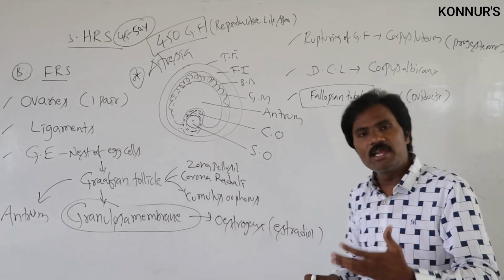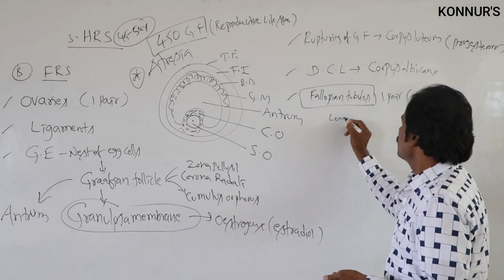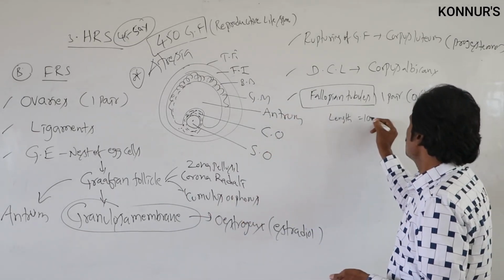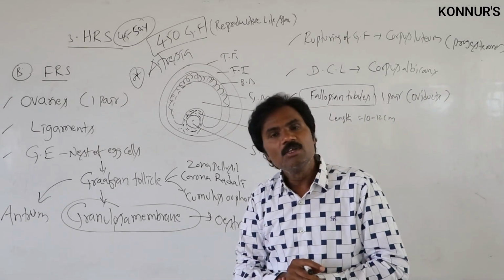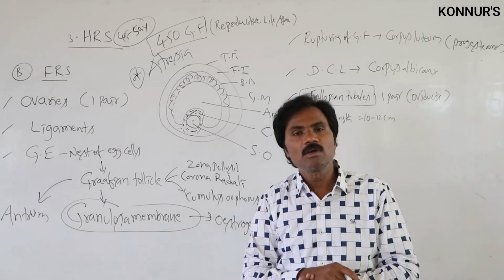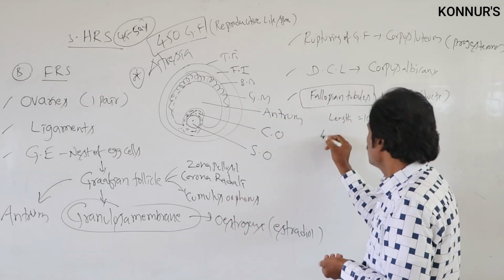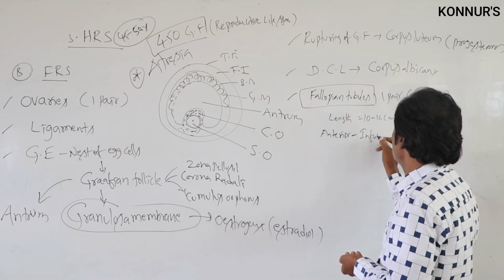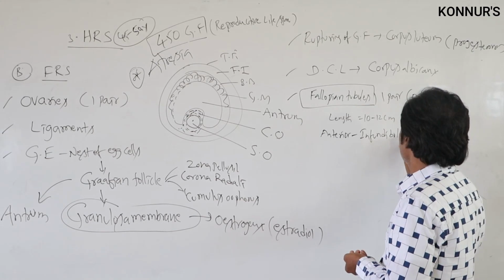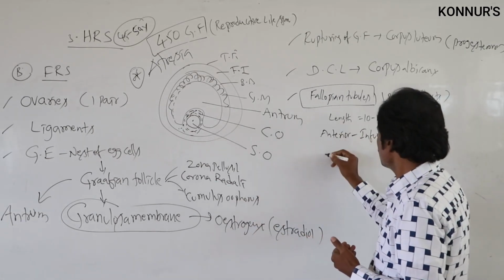What is the length of the fallopian tube? 10 to 12 centimeters. The anterior part of this fallopian tube, where fimbrial-like structures are present, we call the infundibulum. Then what about the middle part?